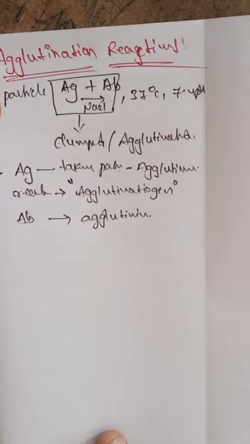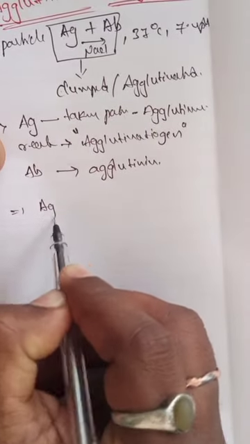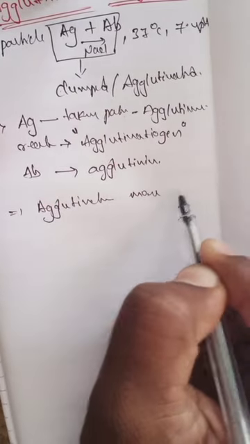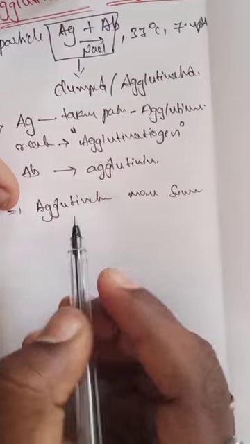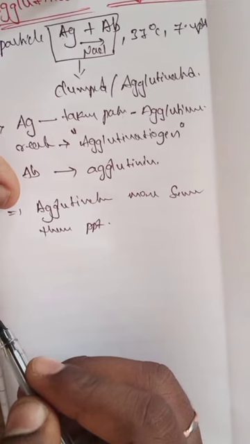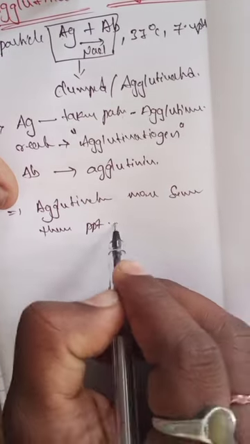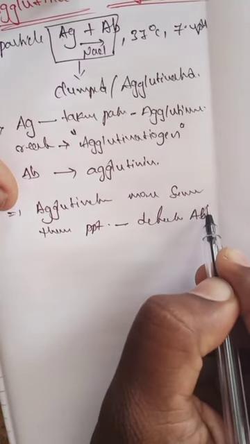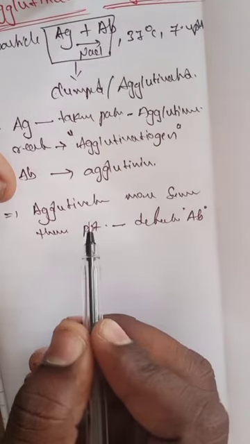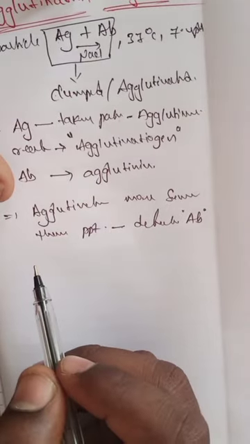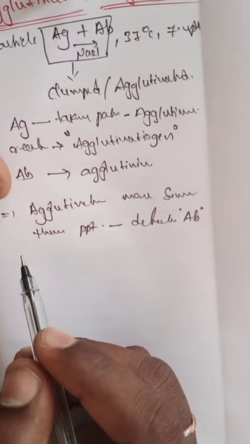Is known as an agglutinin. So the agglutination reaction is more sensitive compared to the precipitation reaction for the detection of the antibody. So agglutination is more sensitive compared to the precipitation for the detection of the antibody, and it is known as agglutination.